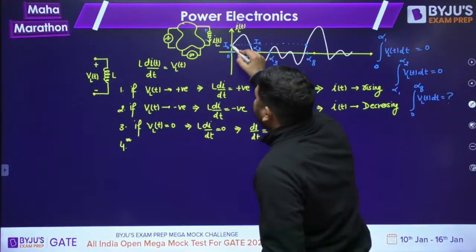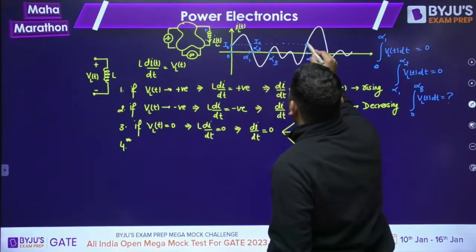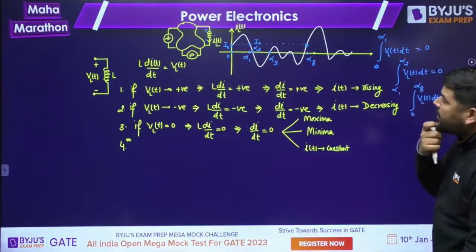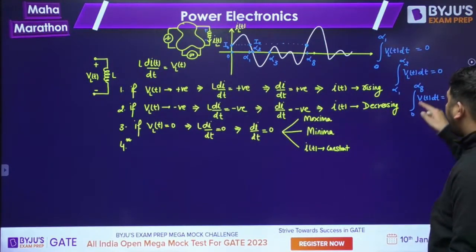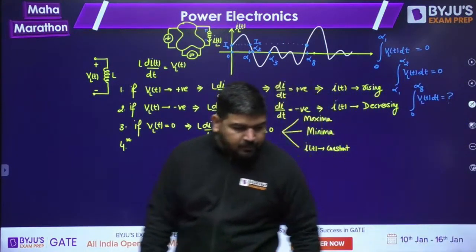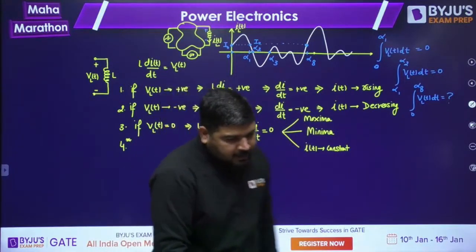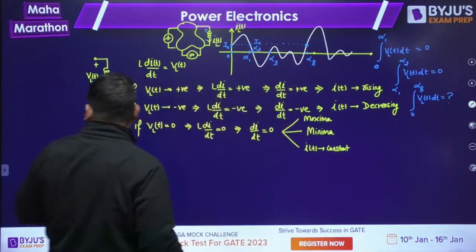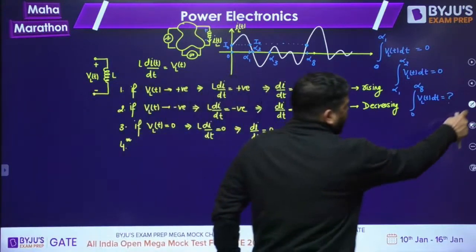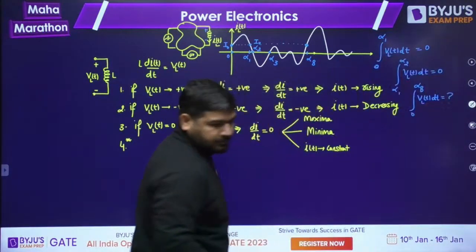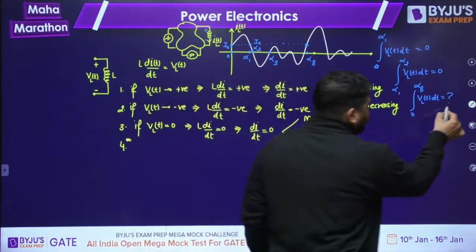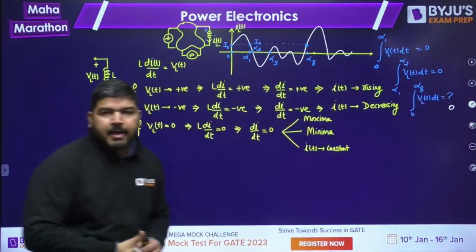At t equal to 0, the current is I naught. At alpha 8, the current is again I naught. Now tell me, what is the area of VL(t)? Can you calculate that? Tell me, everyone. Yes, this area will be 0 again.